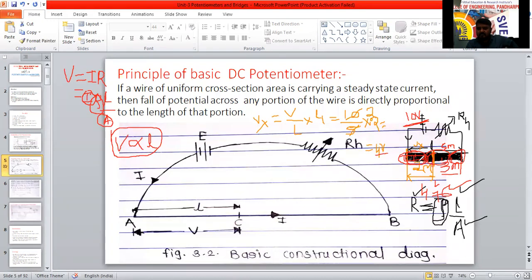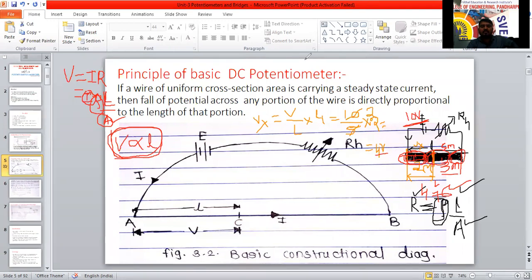Yes or no? Yes, sir. So that one only we have proved here. Now from this one, current is constant, rho is constant, cross-sectional area is constant. What is the left term here now? L. So V is directly proportional to L, we can write. That one only we are going to prove in the potentiometer now.